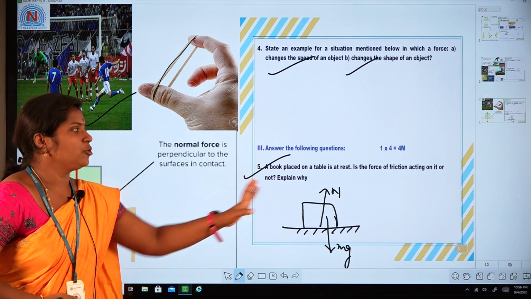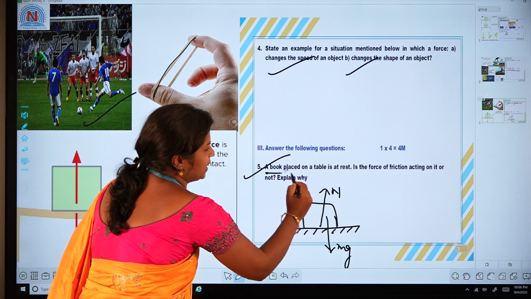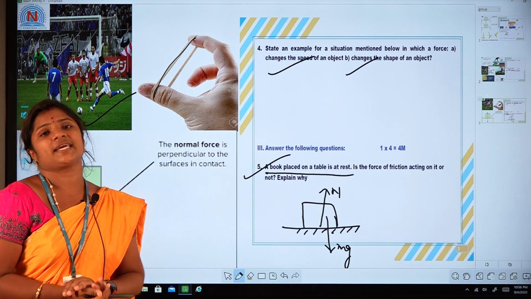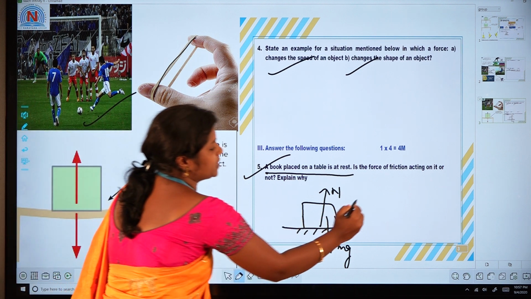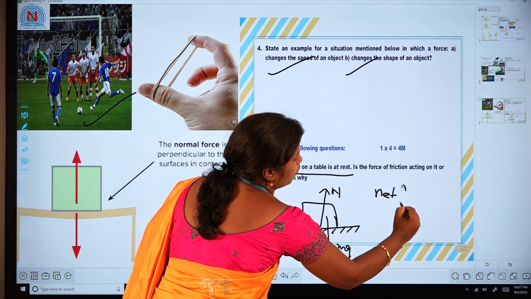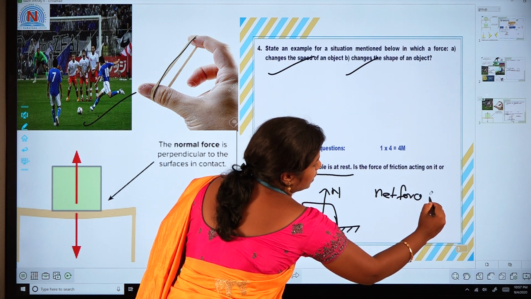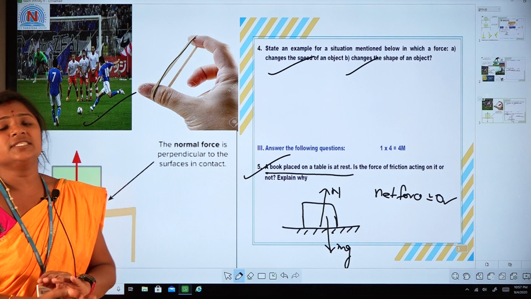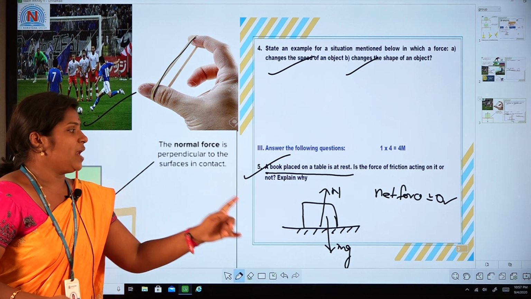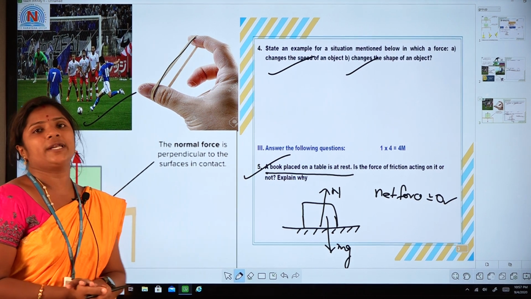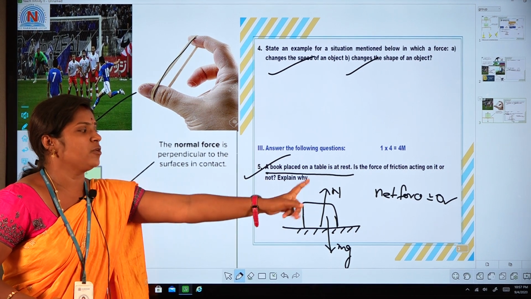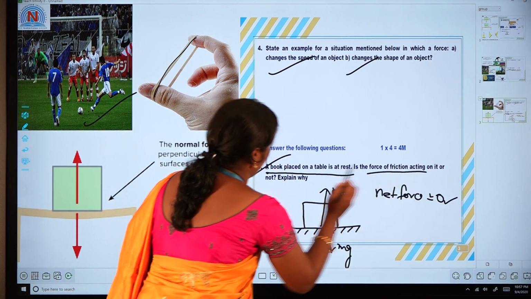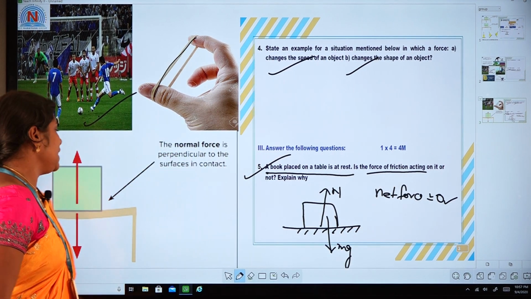First of all, you have to know that a book placed on the table at rest means it is in an equilibrium state. It is nothing but the net force being equal to 0. Equal and opposite forces are acting on the body. The total force, the net force, is equal to 0. They asked whether friction is acting on it or not. So definitely it is acting.